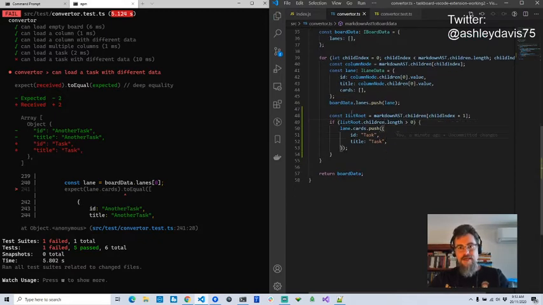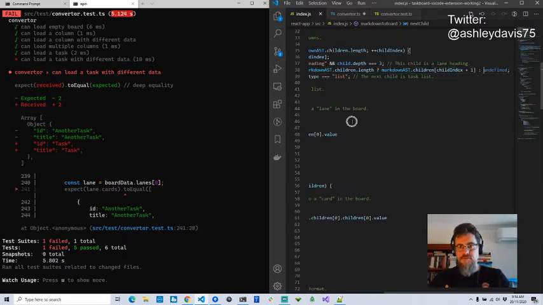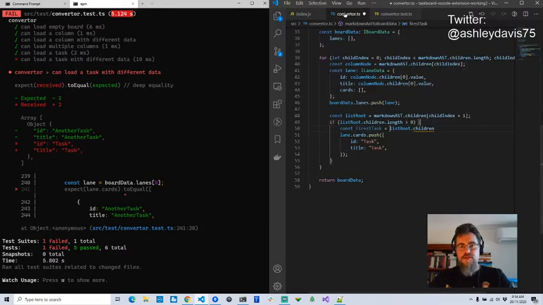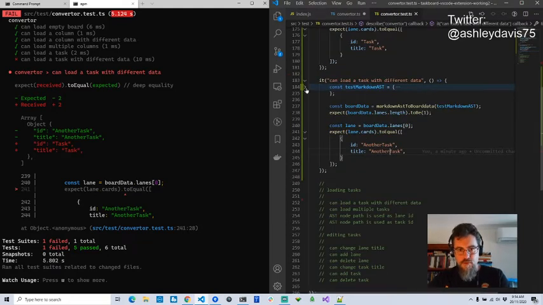Now I have to unhard code this. I'm still only working with one task here, so it is still going to be kind of hard coded. But I'm going to say first task. Where did I go there? Hang on, I just lost where I was. There we go. First task is the first child. Hopefully this is going to bear out to be true for what I've actually put in the data. And in fact, I'm just going to check the data because I can't quite remember what I'm trying to do here.